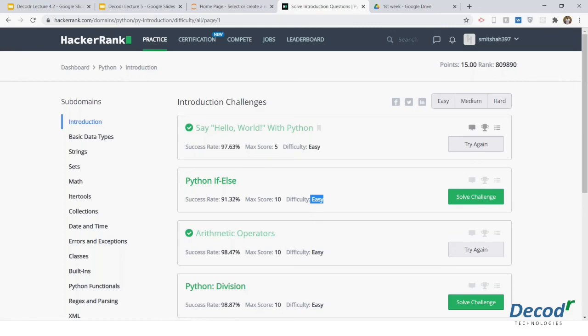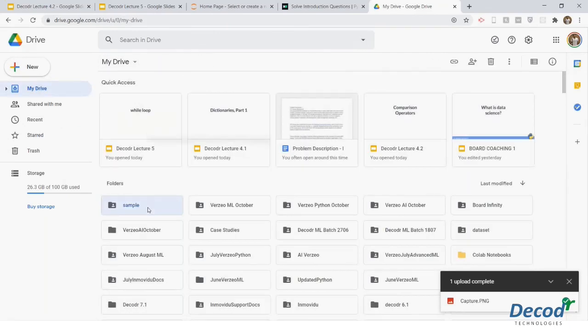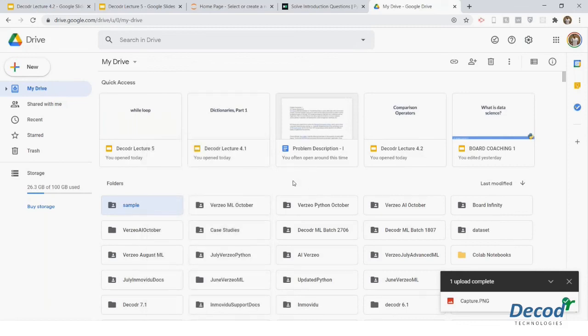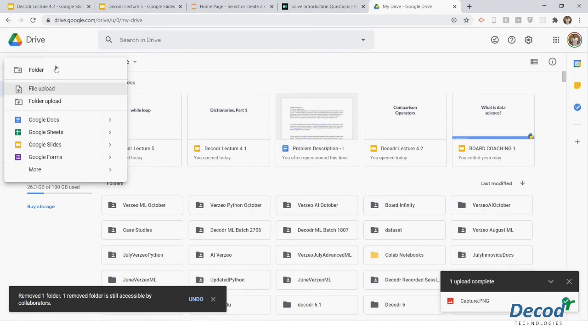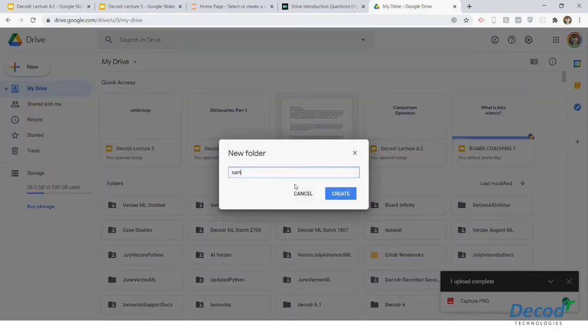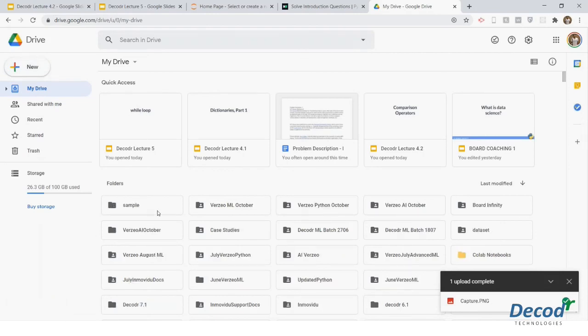See buddy, over here I will just delete this. I think you can even get a tutorial of Google Drive on YouTube. This is very simple. Just click new folder, create any folder, sample, and this is the folder where you have to post the images. Okay, clear?